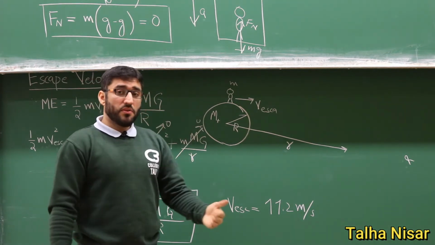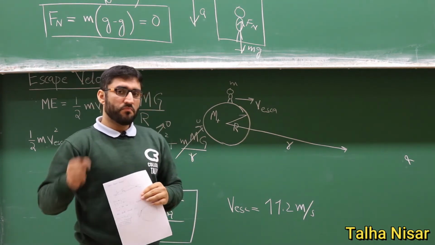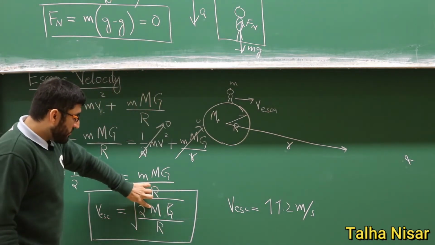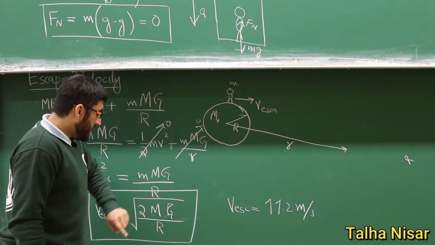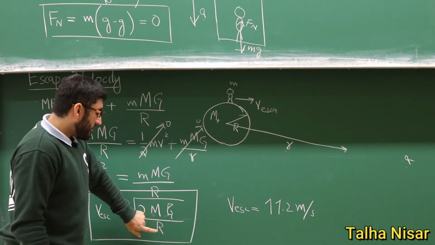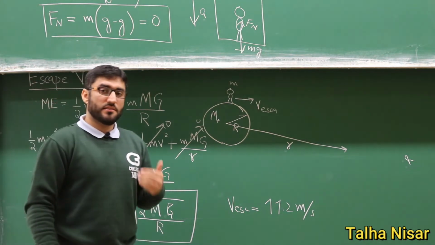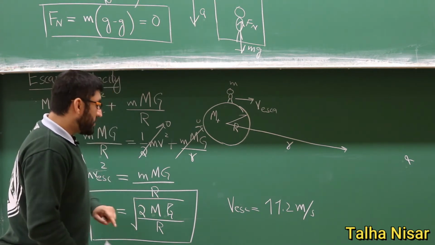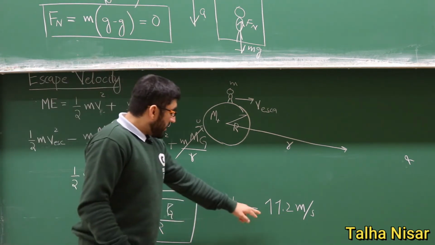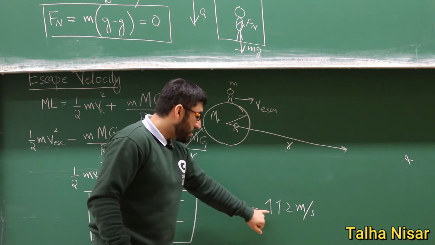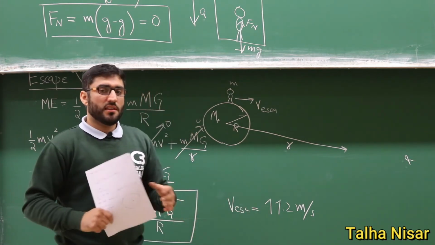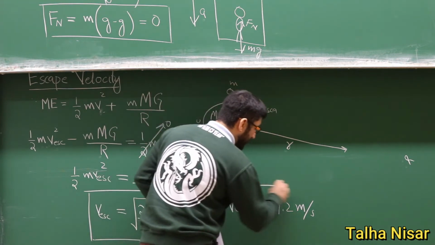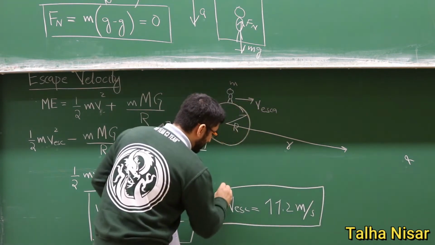Similarly, if we are on the surface of the moon, the escape velocity will be different. First of all, the mass of the moon is different from the mass of the Earth, and similarly the radius of the moon is different from the radius of the Earth. If we know both of these, we can also calculate the escape velocity on the moon and on the other planets.